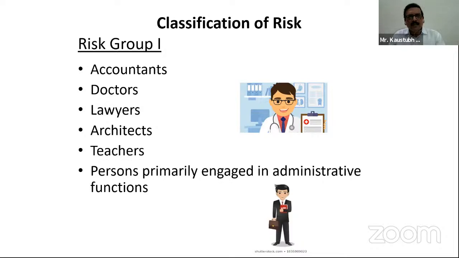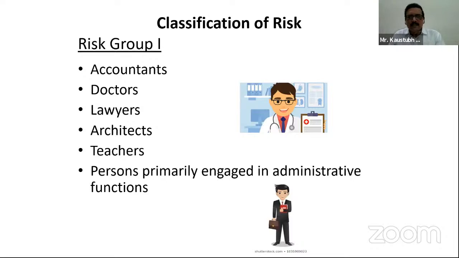So in this risk group 1, the persons who are engaged are generally in administrative functions. So the risk of any accidental injury or accidental death is less in this risk group 1. So accordingly, the degree of hazard increases to risk group 2 and the highest is at risk group 3. We will come to them one by one.